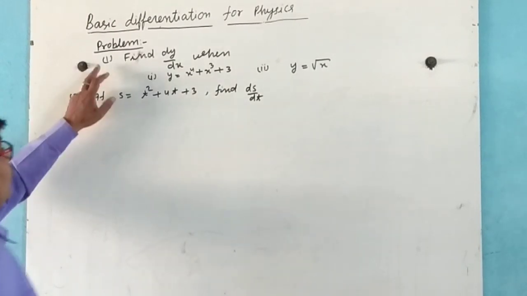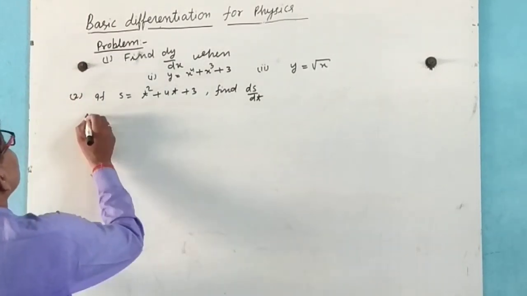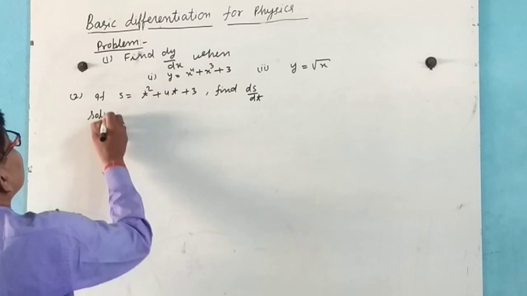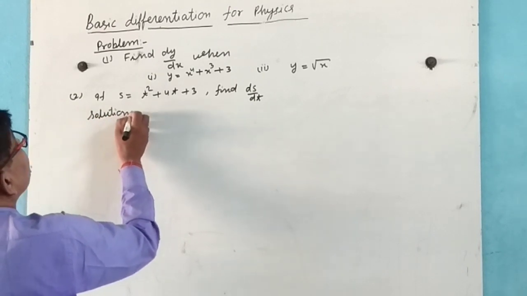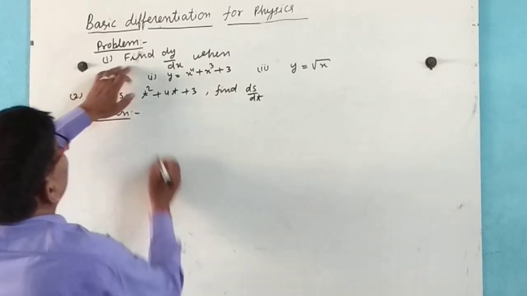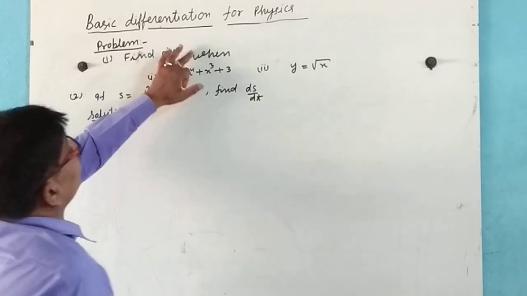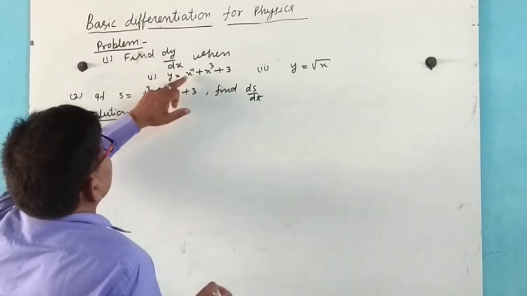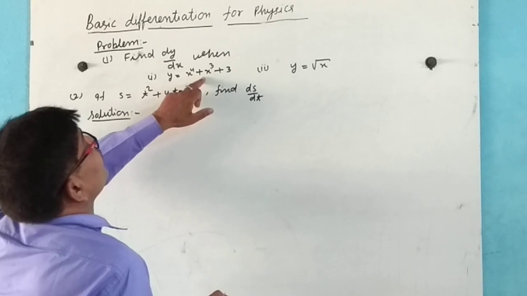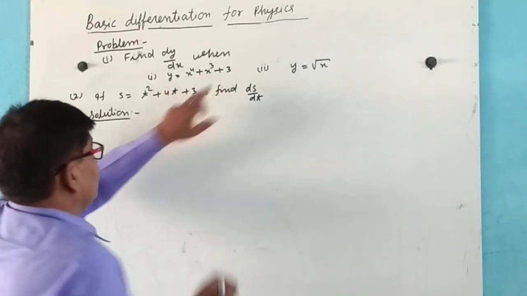Now first problem, find dy by dx when function y is equal to x to the power 4 plus x cube plus 3.